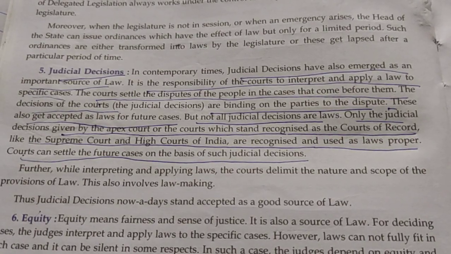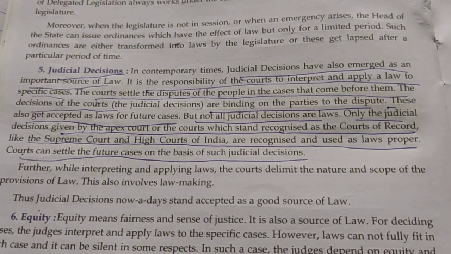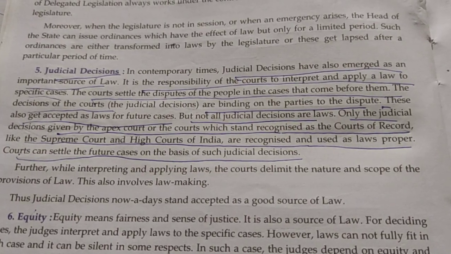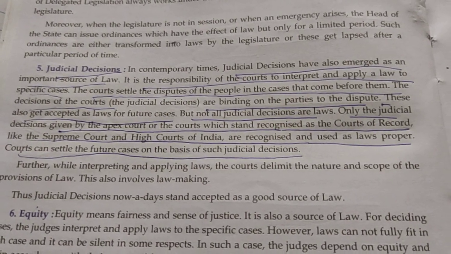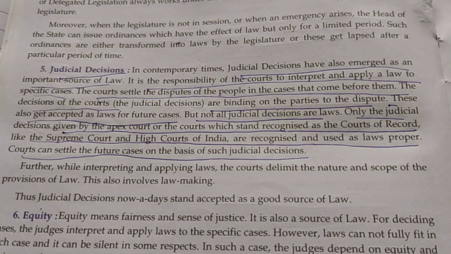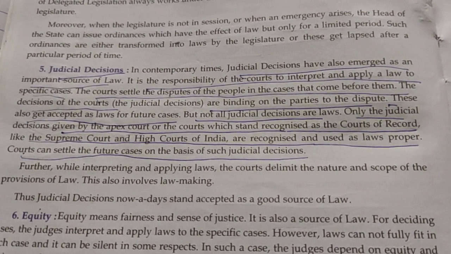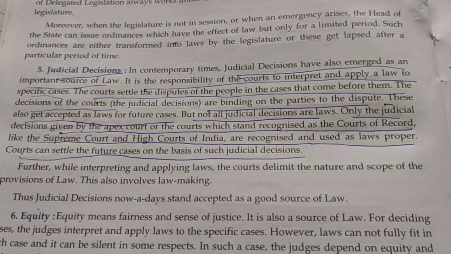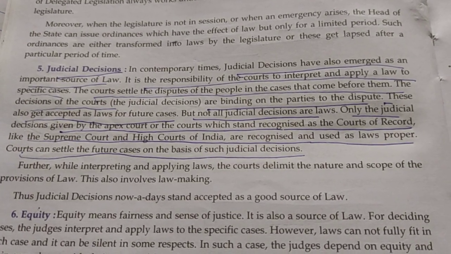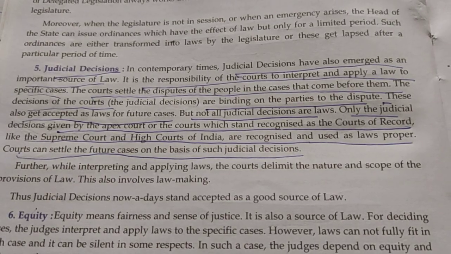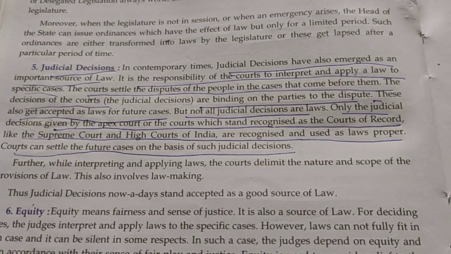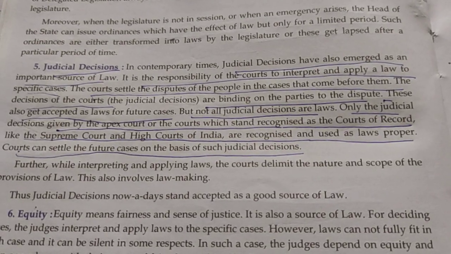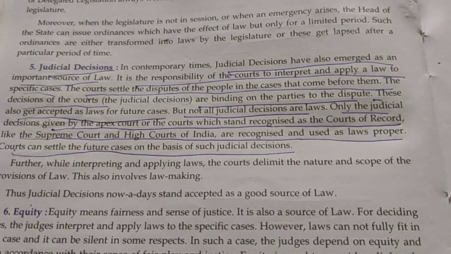When the judicial decisions are given by the courts of record, all other junior courts are bound to give a similar decision in a similar case. For example, if a dispute is solved by the Supreme Court, as the Supreme Court is the court of record, all other high courts and subordinate courts, that is the district courts, are bound to give a similar kind of decision in a similar kind of case.